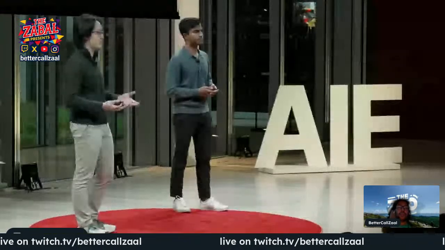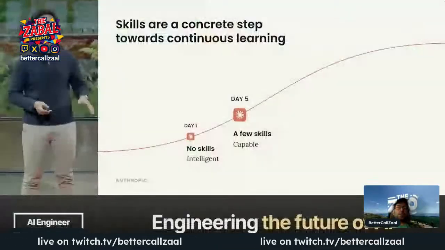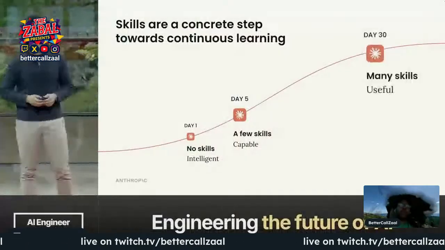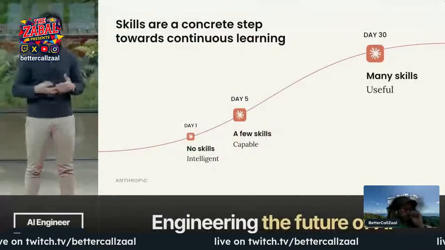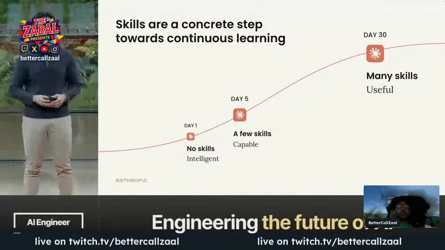We design skills specifically as concrete steps towards continuous learning. When you first start using Claude, this standard gives a very important guarantee. Anything that Claude writes down can be used efficiently by a future version of itself. The learning is actually transferable. As you build up the context, skills make the concept of memory more tangible. They don't capture everything. They don't capture every type of information, just procedural knowledge that Claude can use on specific tasks. We have worked with Claude for quite a while. The flexibility of skills matters even more. Claude can acquire new capabilities instantly, evolve them as needed, and then drop the ones that become obsolete.